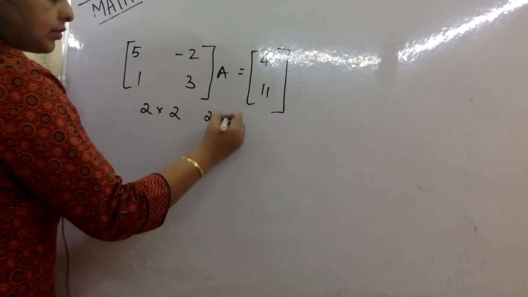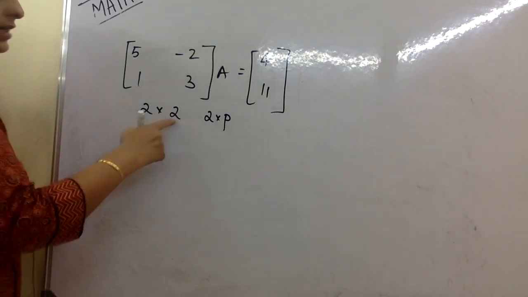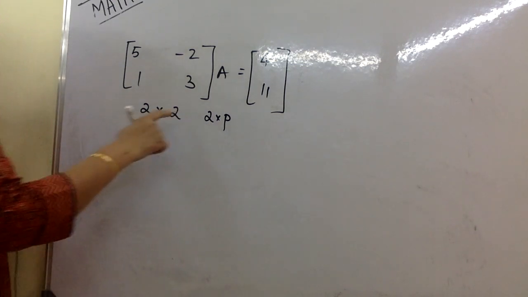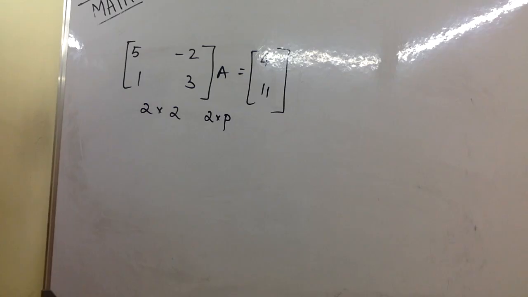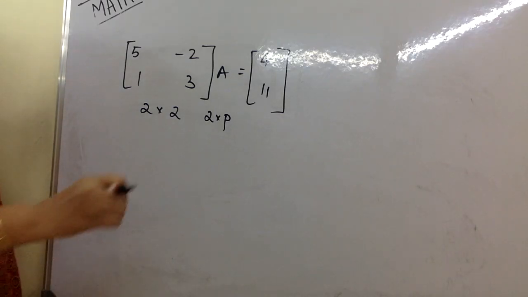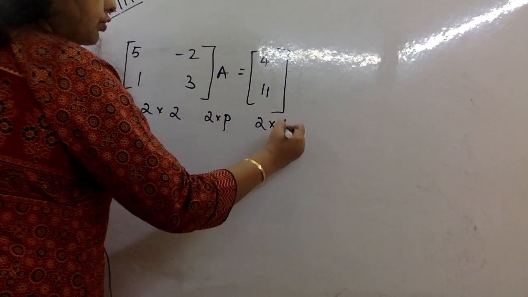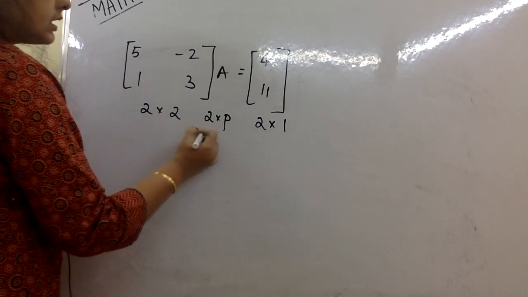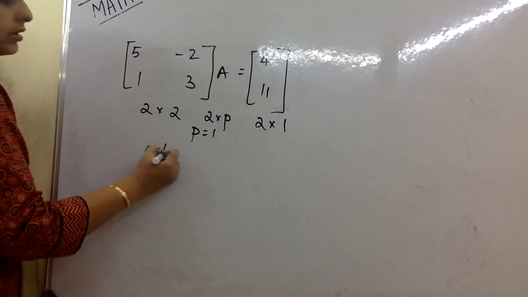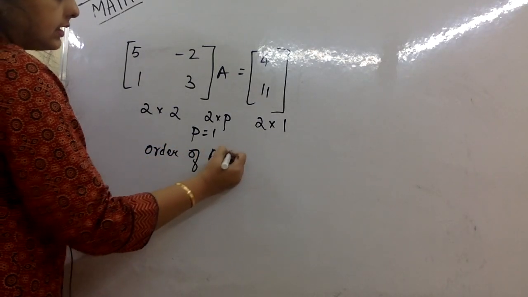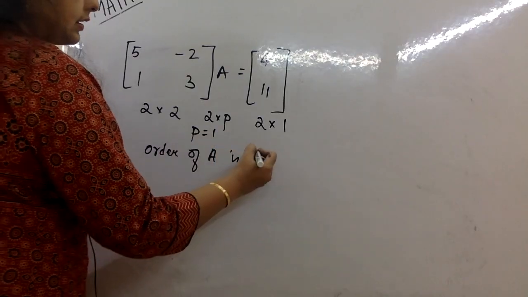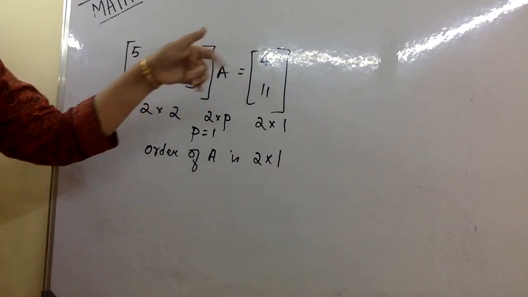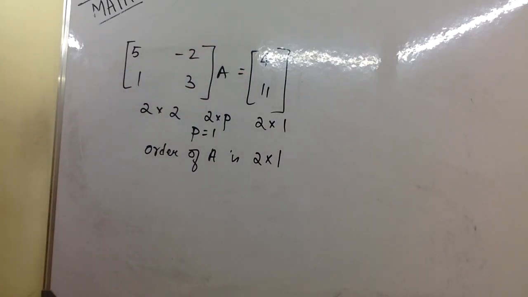That much I know, but I don't know the column, because the columns here have to match with the rows, otherwise you can't do multiplication. And then I can see this is clearly 2 into 1. So this value comes from here. So P is 1. Therefore, order of A is 2 into 1 matrix, means it will be like this only. It's a rectangular matrix.